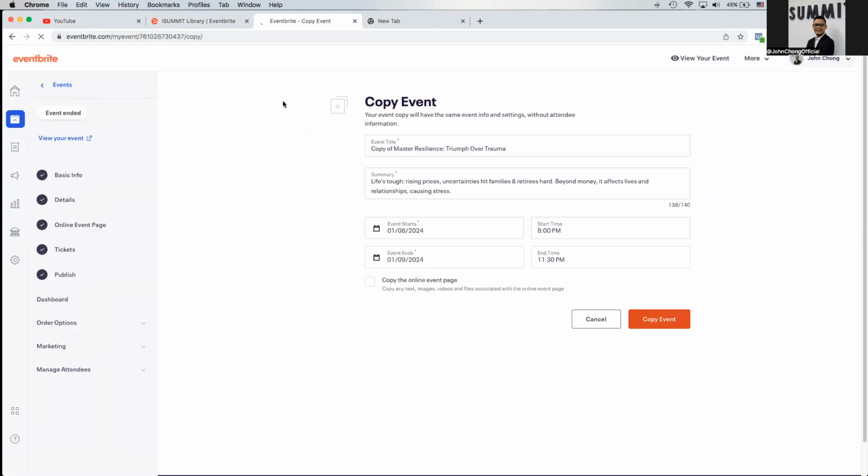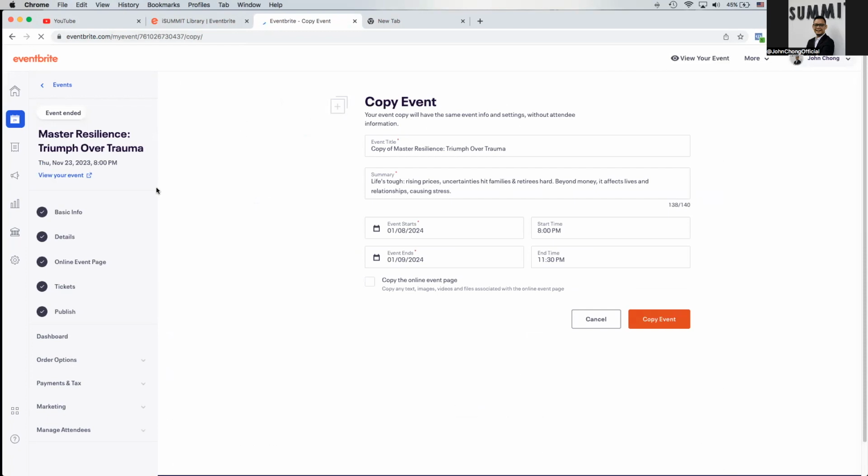You'll be directed into this page. As mentioned in the previous video, it will bring you through the five different steps: the basic info, the details, the online event page, the tickets, the publish, and so on. In this case, I'm going to go through it step by step, starting from the event title.